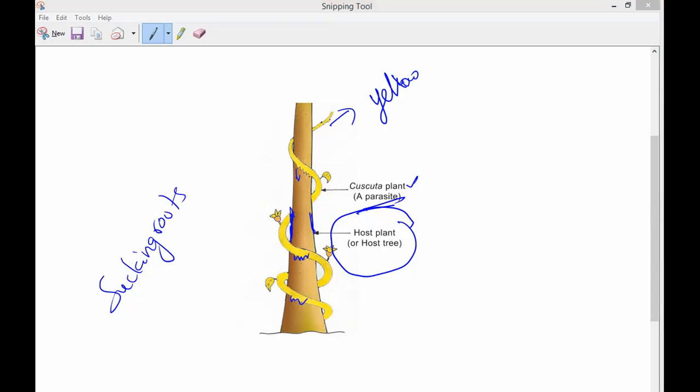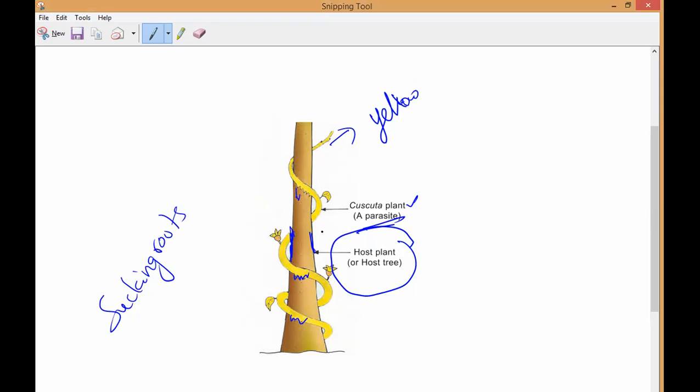So they have special roots with which they get all this kind of food. These parasite plants produce a certain special type of roots which we call what? Sucking roots. All of you should remember sucking roots. Do you have any doubt? Ask me, Mari.